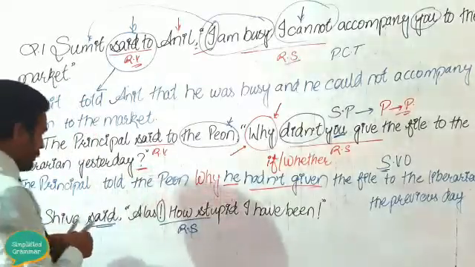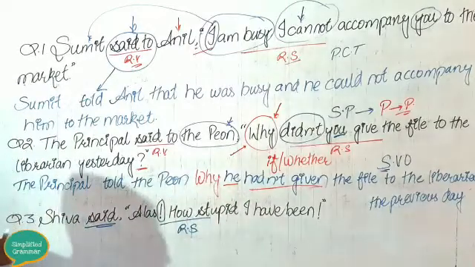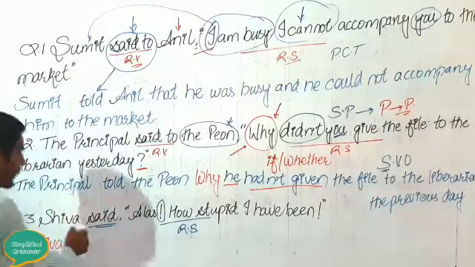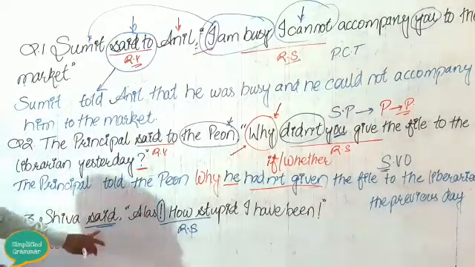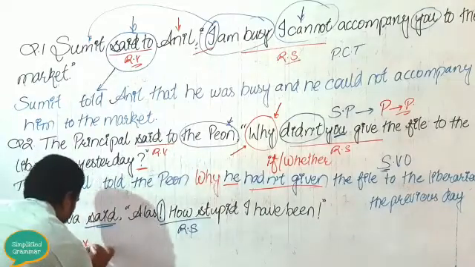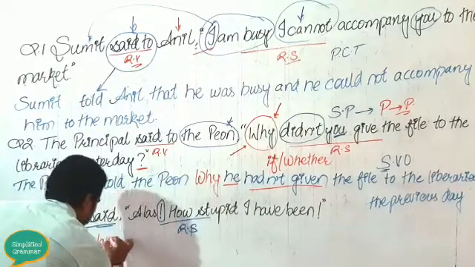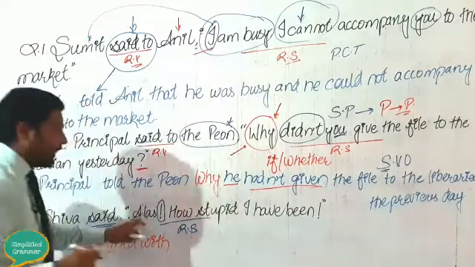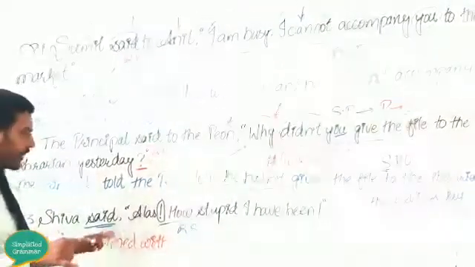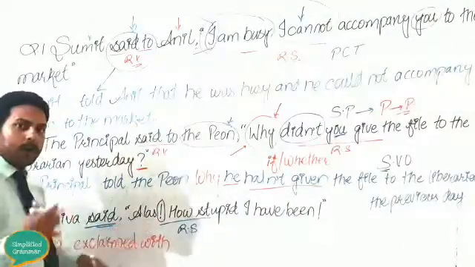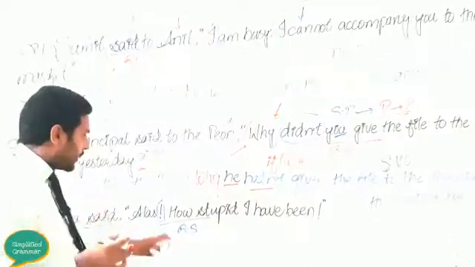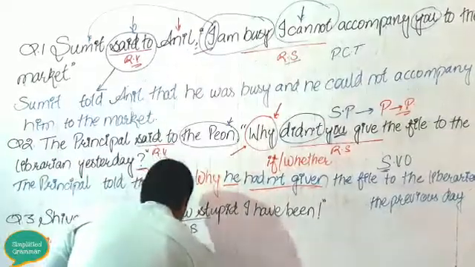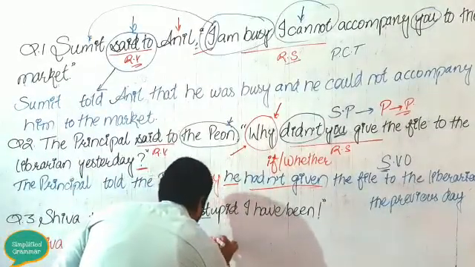So here, in the place of "said", we will write "exclaimed". Now "alas" is an expression for joy or sorrow. It is the expression for sorrow. So, Shiva exclaimed with sorrow.